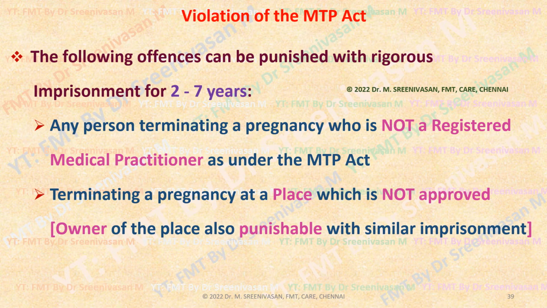So according to this MTP Act, the violation of it constitutes imprisonment of 2 to 7 years.